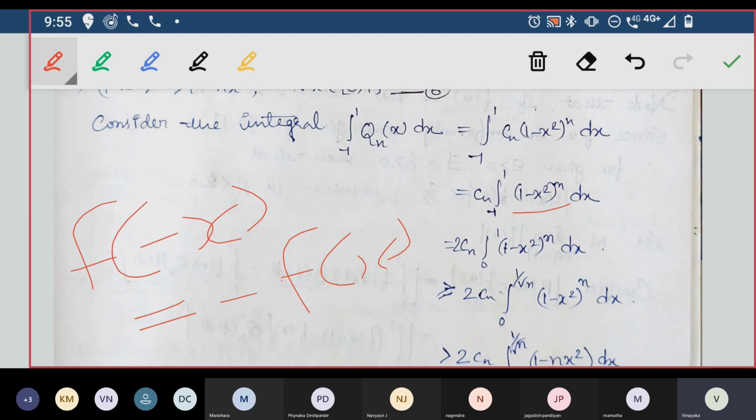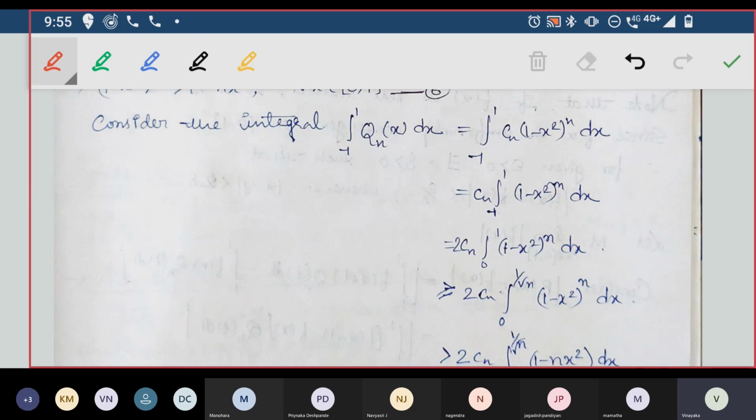If you take a negative value of x, the function still becomes the same, f of x itself. So in integration, a definite integral identity is there: if you have minus 1 to 1, I can remove the negative side, multiply by 2 and take it from 0 to 1. This is like the form minus a to a. So I can write 2 into Cn, integral 0 to 1, (1 minus x square) power n dx.